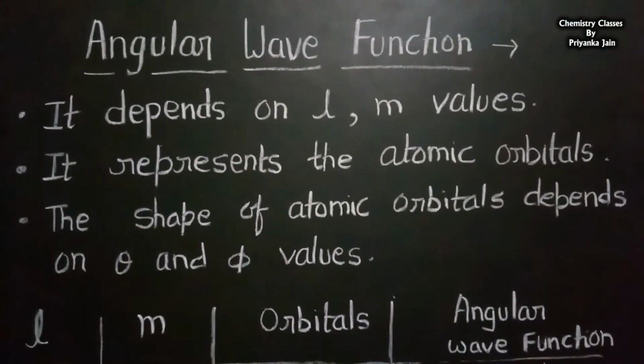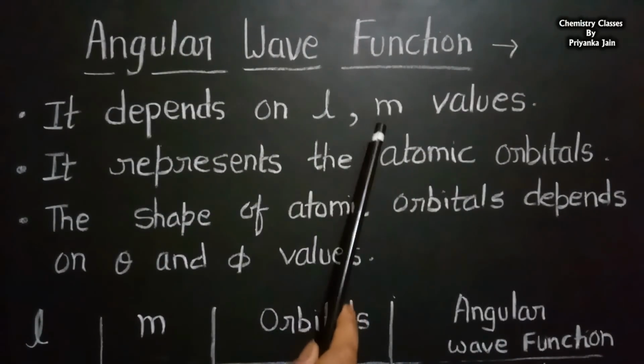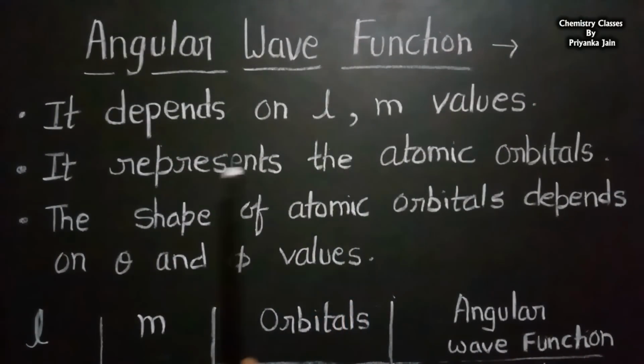Here we have studied the radial wave function. Now we see the angular wave function. It depends on the values of l and m. It means the azimuthal quantum number and the magnetic quantum number. And it represents the atomic orbitals. As the angular wave function depends upon the angles, the shape of the atomic orbitals also depends upon the values of theta and phi.